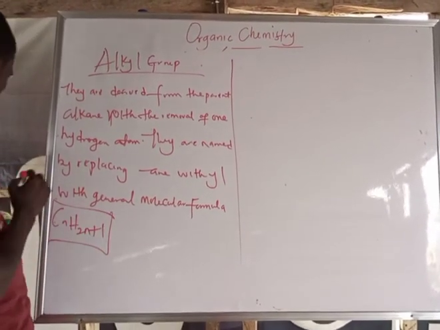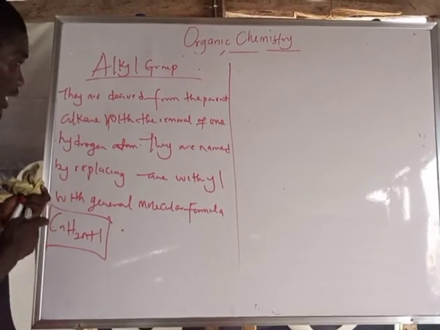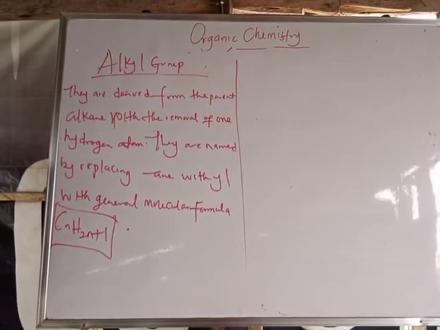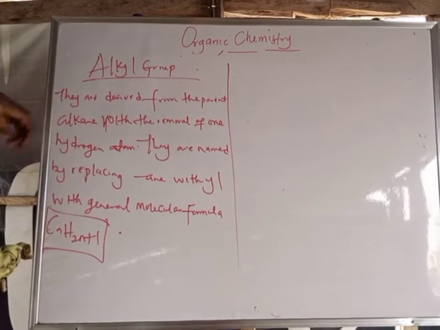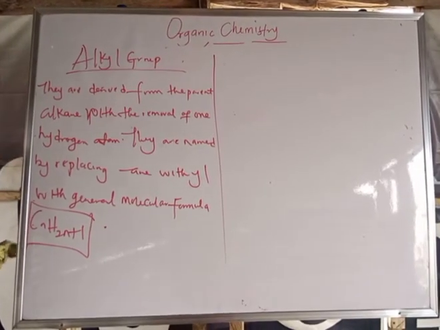This is the formula of alkyl. Why? Because they are named from the parent alkane and also by removal of one hydrogen atom from the parent alkane.